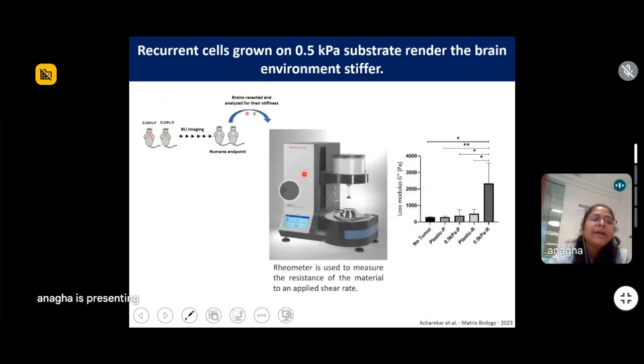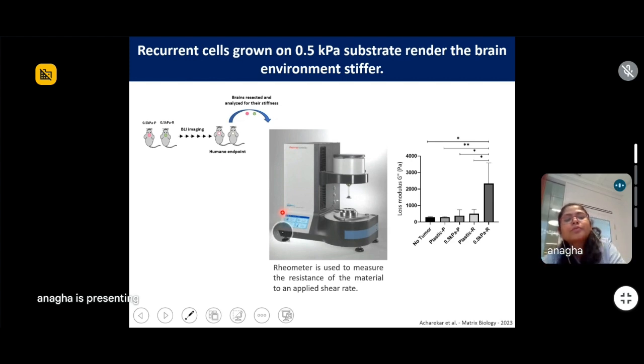So since we had this brain, after the endpoint of the BLI imaging, the brains harboring these tumors were excised out, and then they were measured for their stiffness. Now we used a rheometer.